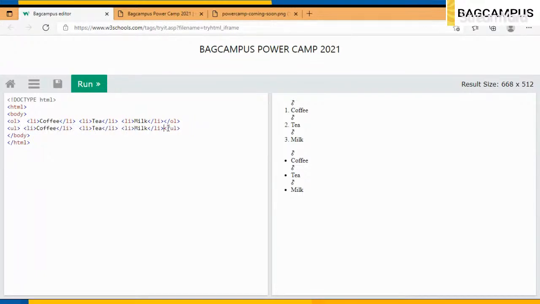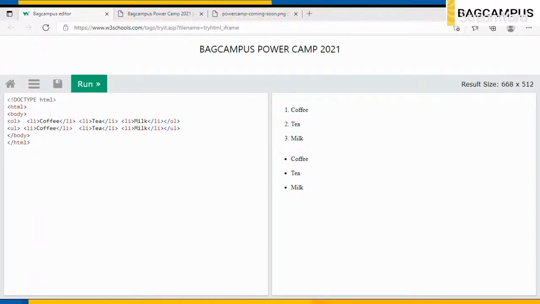So this is what happened. This is coffee, tea, milk in the ordered list. It came with 1, 2, 3. I can change the style, but I'm keeping this as it is. And then it is an unordered list where we keep coffee, tea, milk unordered, but it will not give any count, right? So let's move to the next topic.